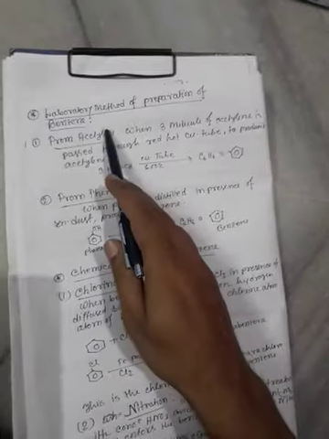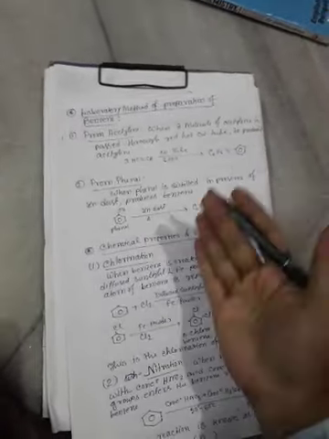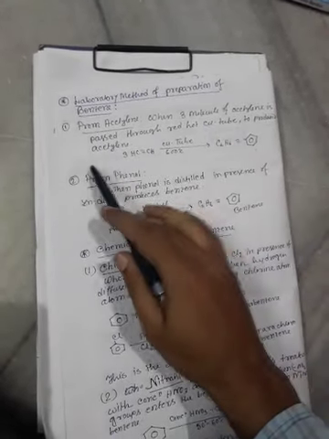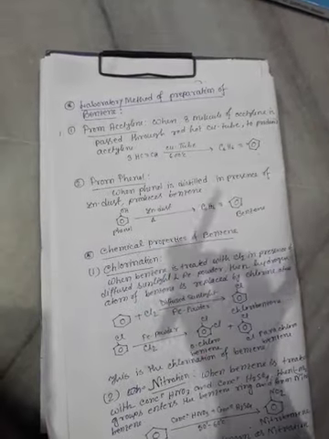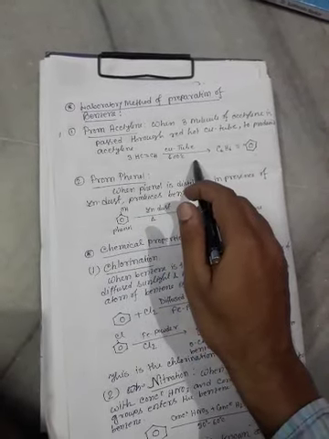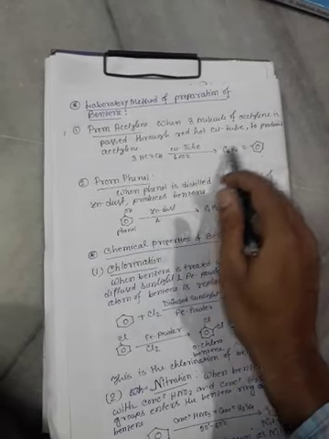Now the laboratory method of preparation of benzene. How would you prepare benzene from acetylene? When 3 molecules of acetylene are passed through a red hot copper tube at 600 degrees centigrade, then we get benzene.